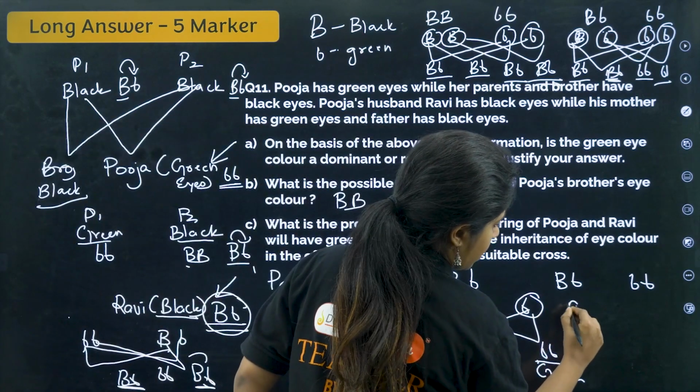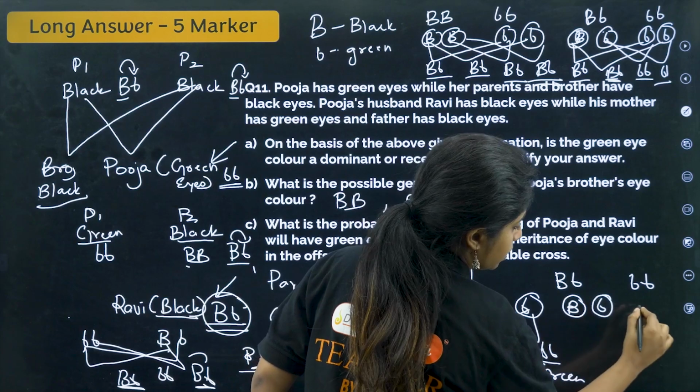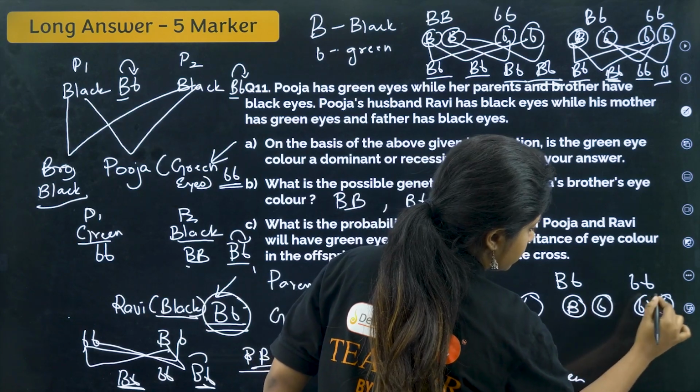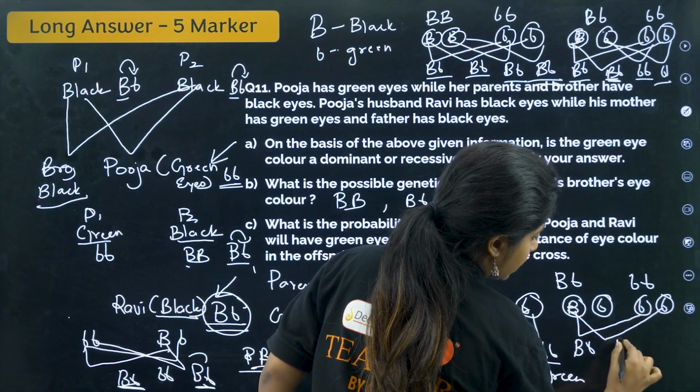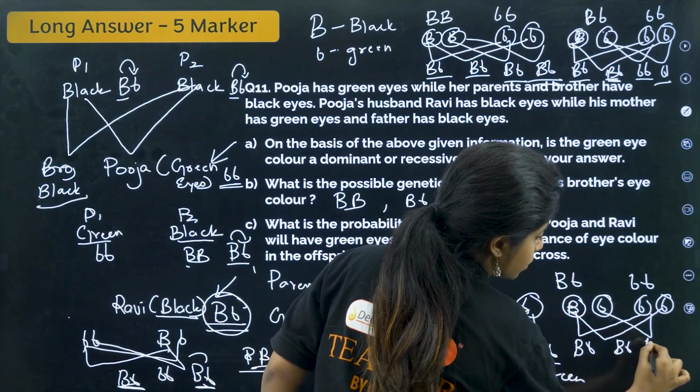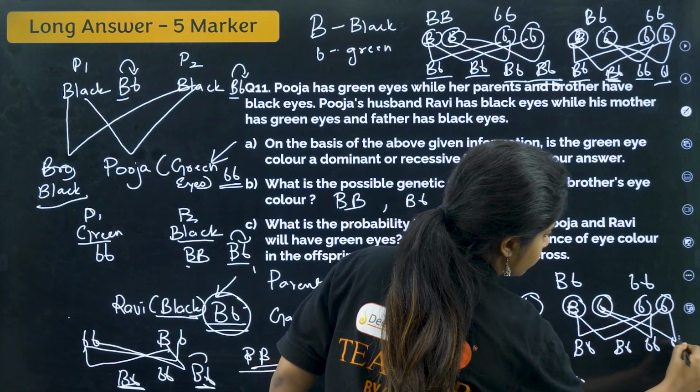So let's see. Capital B, small b is the gamete, and small b is the gamete. If you use this with this, you get capital B small b. If you use this with this, you get capital B small b. If you use this with this, you get small b small b. If you use this with this, you get small b small b.